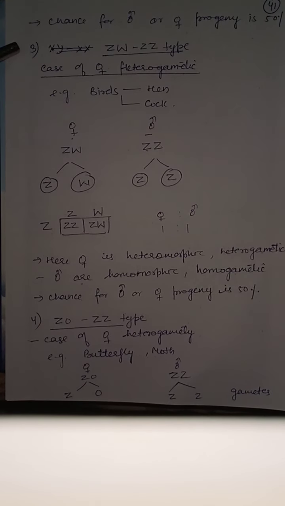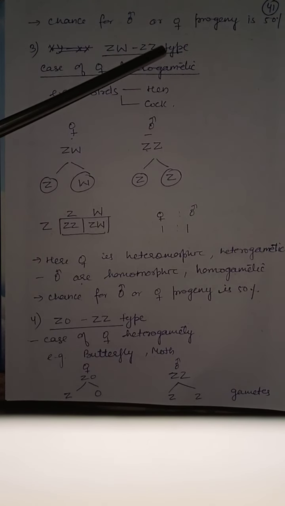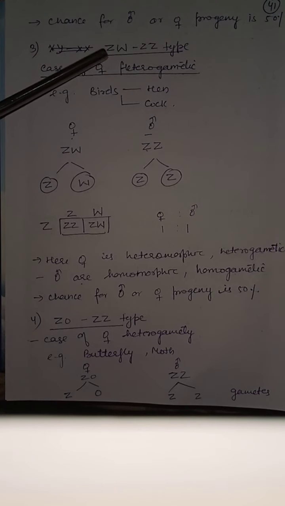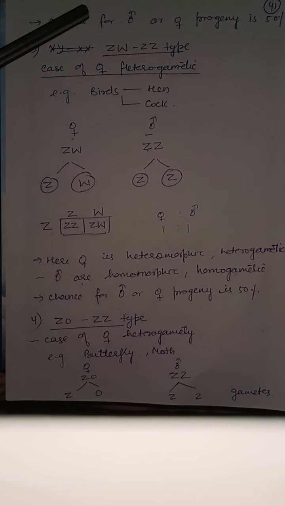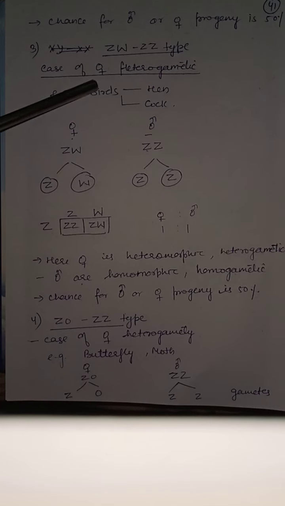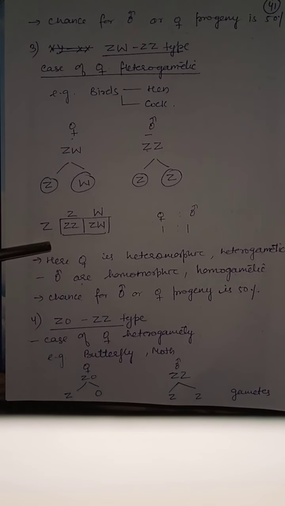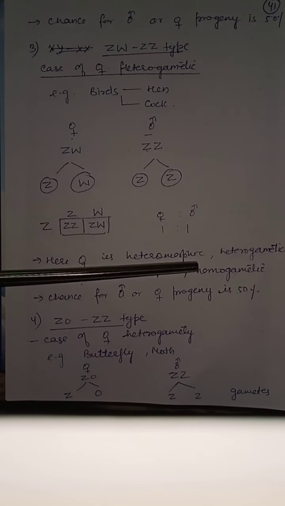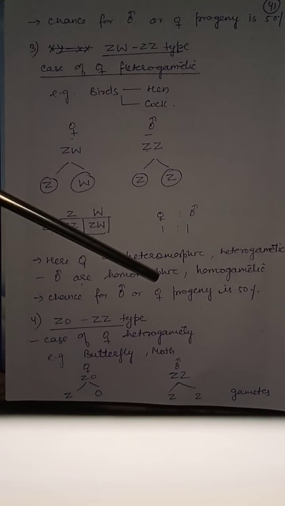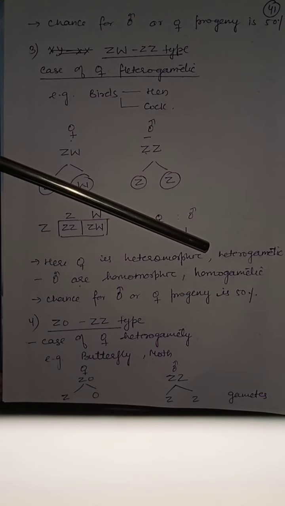Next type of sex determination is ZW-ZZ type. In this case, female is heterogametic and male is homogametic. Therefore, we are writing ZW-ZZ type. Case of female heterogamety. It occurs in birds. Example, hen and cock. In this case, hen is heterogametic and cock is homogametic. Here, female is heteromorphic or heterogametic. Male are homomorphic or homogametic. Chance for male or female progeny is 50%.